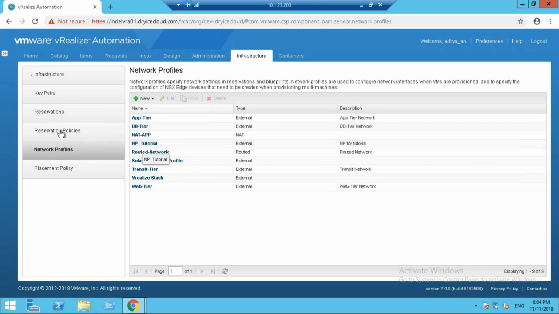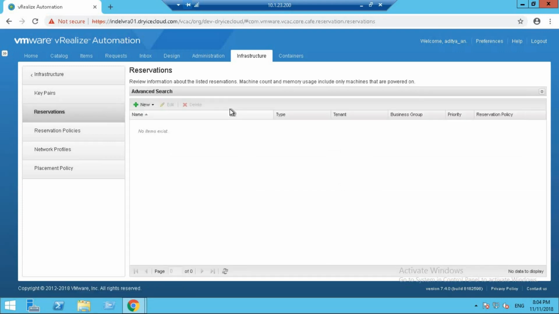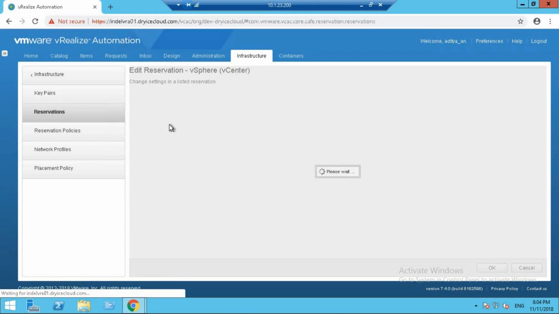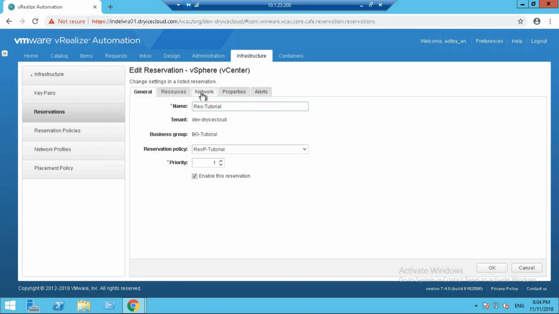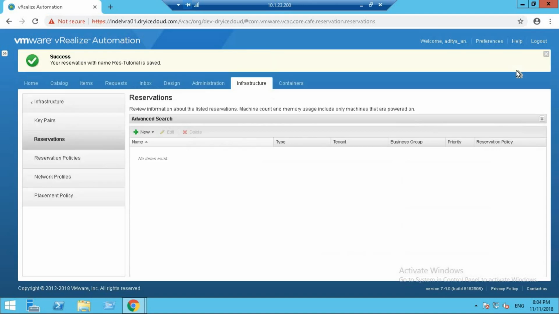Now that we have a network profile created, we need to go to the reservation and assign this network profile to the reservation that we created. It was reservation tutorial. In the network tab, we defined the network that we are going to use, and we select the network profile. That was NP-tutorial. That is done there now.